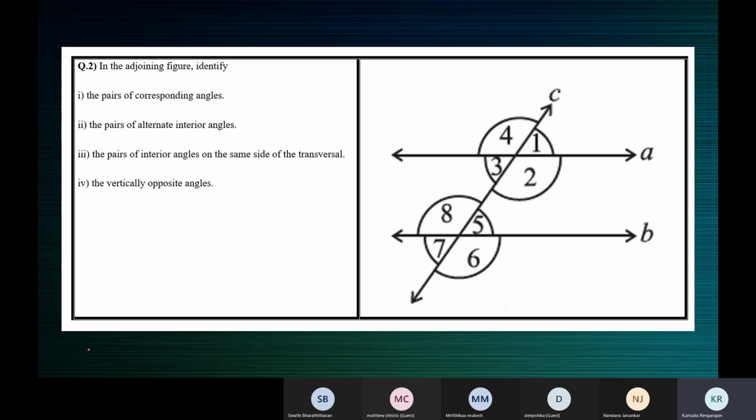It's not given that the lines are parallel, children. See here in the adjoining figure, identify the pairs of corresponding angles. The lines are not parallel. Don't write angle 1 is equal to angle 5. 1 and 5 are corresponding angles. 4 and 8 are corresponding angles. 3 and 7 are corresponding angles. You should not write 1 is equal to 5 because the lines are not given to be parallel. They may look parallel, A looks parallel to B, but angle 1 and angle 5 are corresponding angles, not equal to.